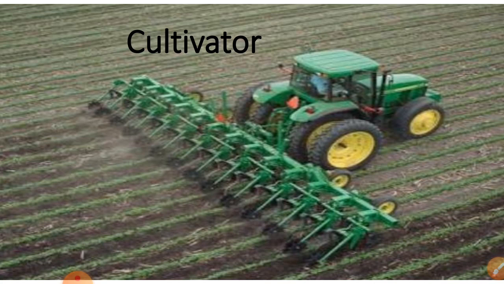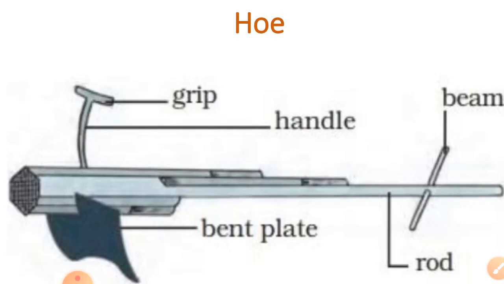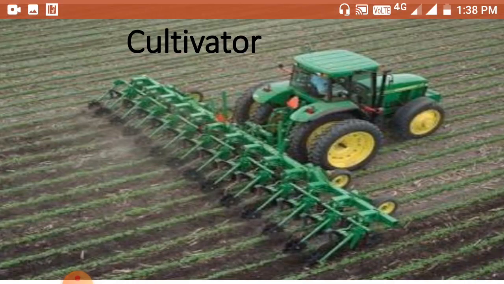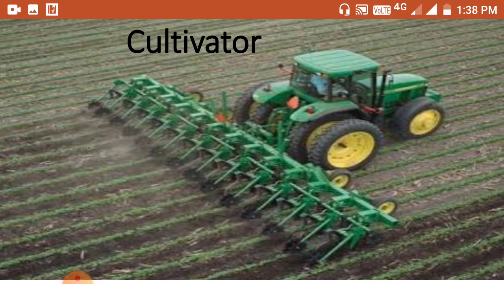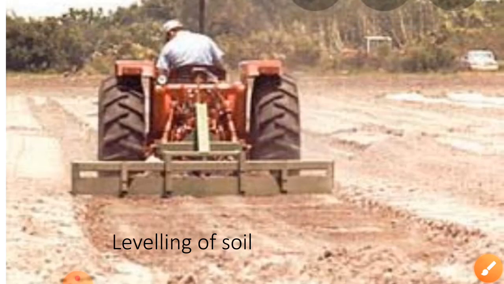Now in modern days, nowadays, we use a cultivator for tilling and plowing. This is the cultivator, and it is attached to a tractor, and the whole field is loosened at one time. The cultivator loosens the soil, tills, turns and plows the soil at one time in a large quantity. And the same with the leveler: here you can see the leveler, where the leveling of soil is going on.